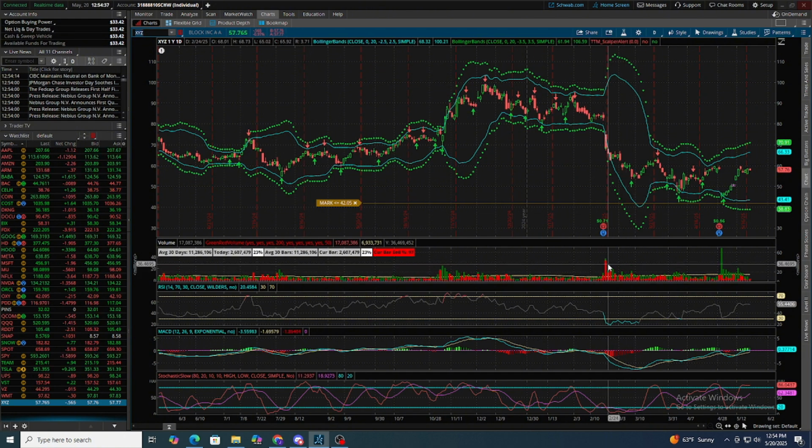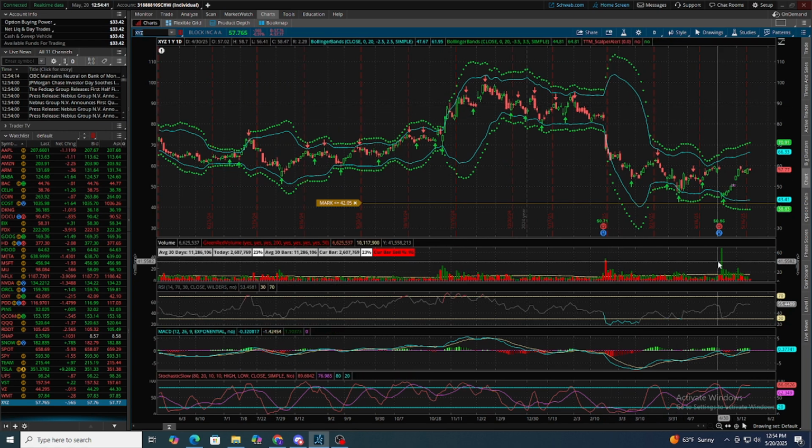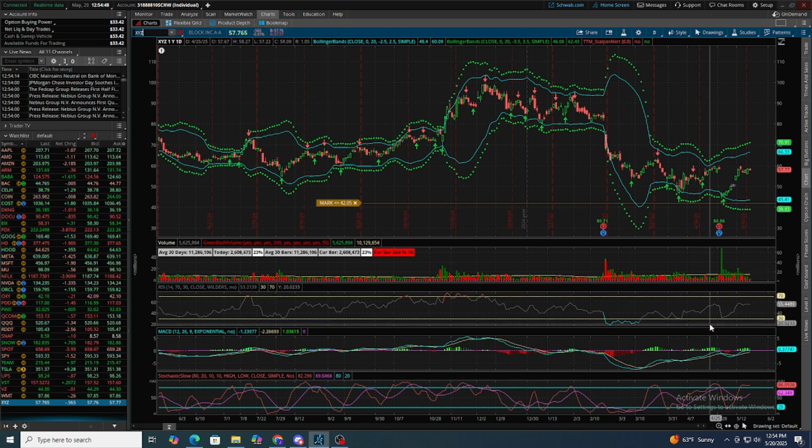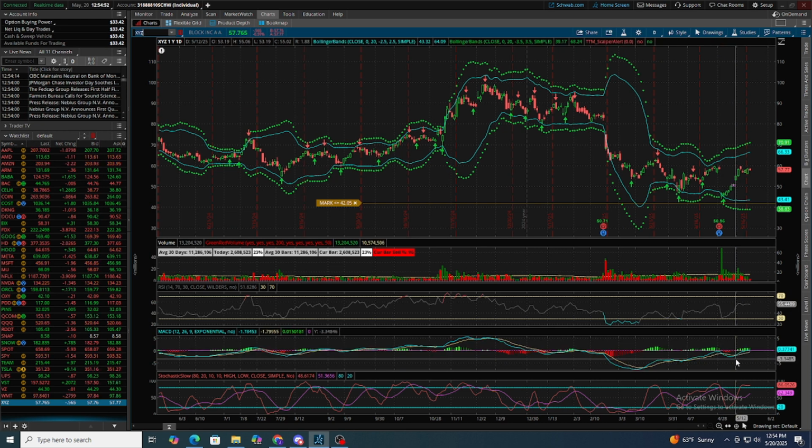This is what retail traders do. They don't have these tools, and we know how that ends up for them. After that, the volume, you look at the divergence. Price is going down, RSI is going up. That's your bullish divergence right there. MACD, you have a divergence. It crosses over here as confirmation on this candle.